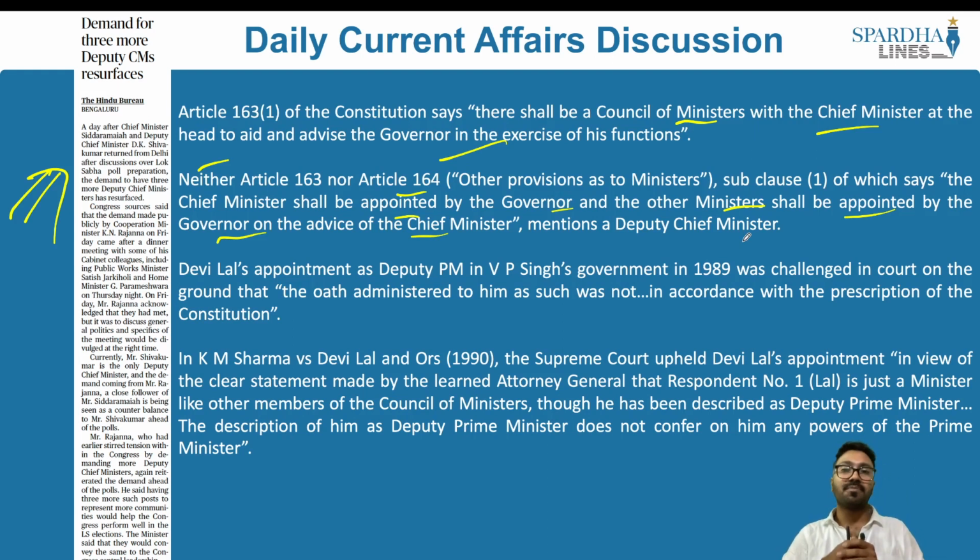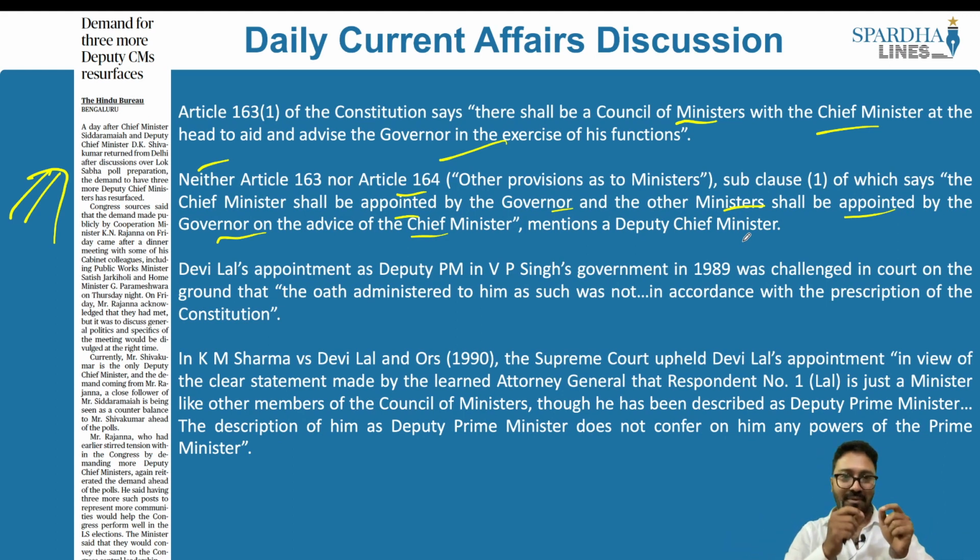How many Deputy Chief Ministers can be appointed? Is it prescribed? No, not at all. There have been instances where there has been one Deputy Chief Minister, like in the state of Karnataka right now, where we have D.K. Shivakumar sir as the Deputy Chief Minister. Then in the state of Andhra Pradesh, there were once four Deputy Chief Ministers. So is there a prescribed path for it? No, not at all. There can be more than one Deputy Chief Minister. Whosoever has stature equivalent to that of the Chief Minister will be made the Deputy Chief Minister.